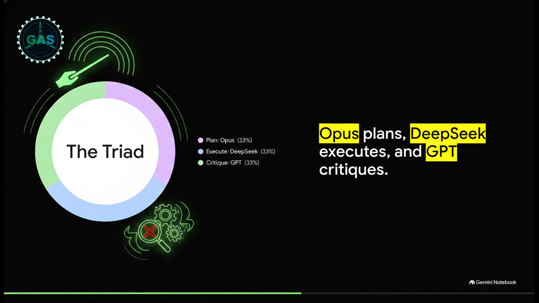And this breakdown right here brilliantly shows exactly what that stack looks like in practice. For planning, you tag in Claude Opus 4.7. It's absolutely the best conductor for decomposing a task and writing a brief. Then, for execution, you hand it off to DeepSeek v4 to grind through the actual labor overnight. Finally, you bring in a completely different model, GPT 5.5, to act as the judge, ruthlessly critiquing the output. If it fails, the loop sends it right back to execution.